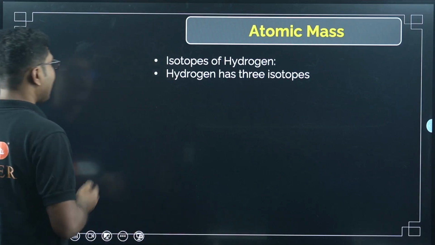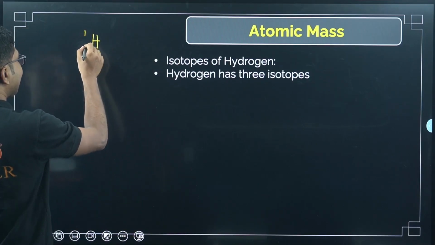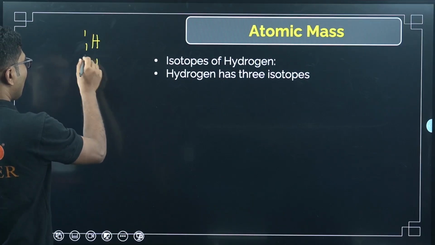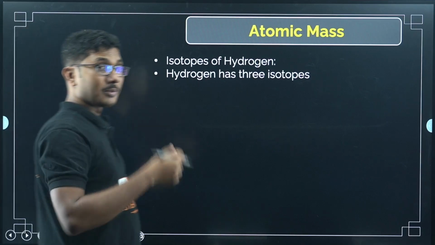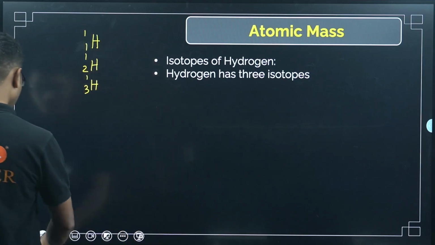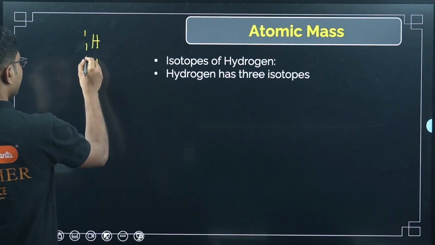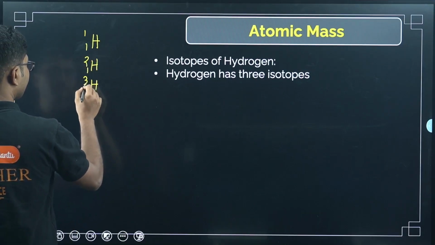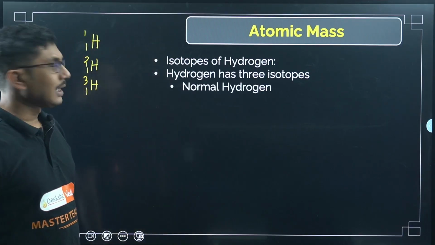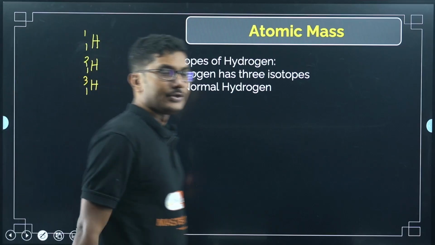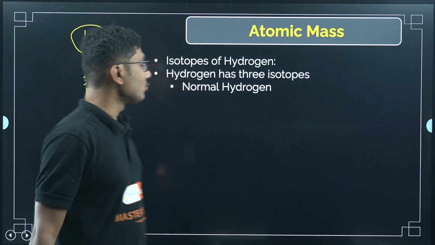What are those? Even though we have not learned the symbols yet, we can write this as 1H1, 1H2 and 1H3. This is the symbol for hydrogen isotopes, and we will learn about it very soon. The normal hydrogen is available in nature, most abundant.